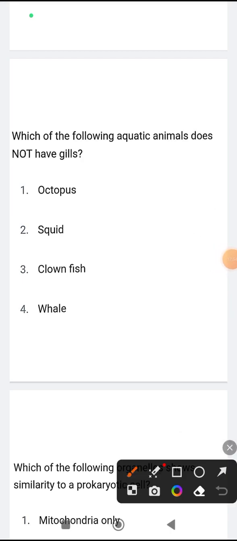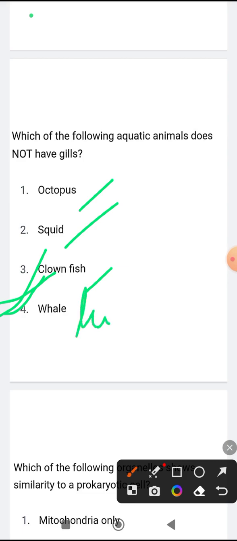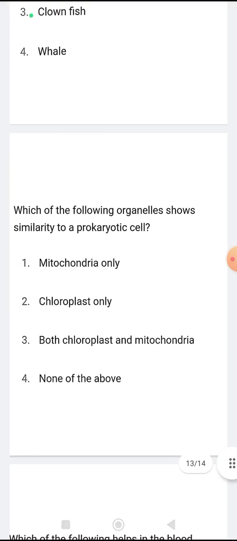Which of the following aquatic animals does not have gills? Octopus has gills, squid has gills, clownfish has gills, whales. Whales is the correct option, because whales breathe through their lungs. Whales have lungs and they breathe through their lungs. Now moving to the next question.